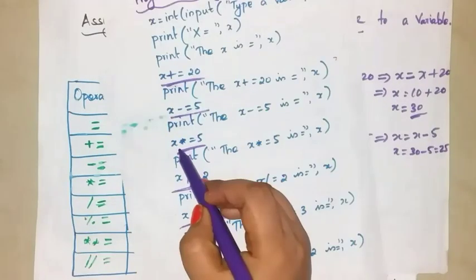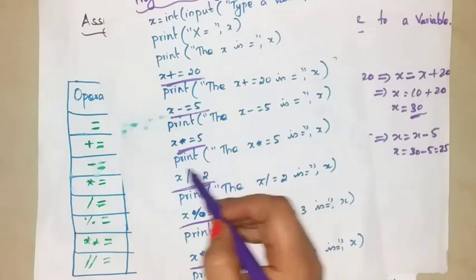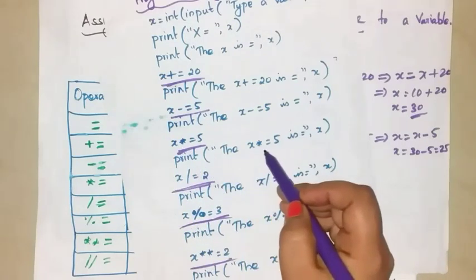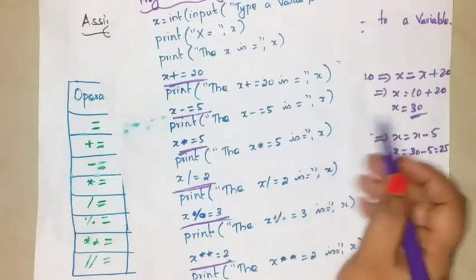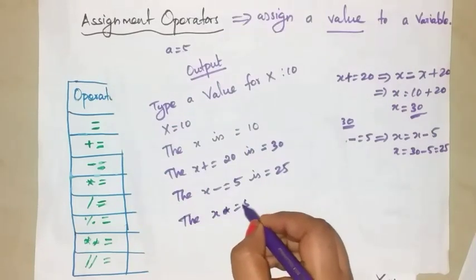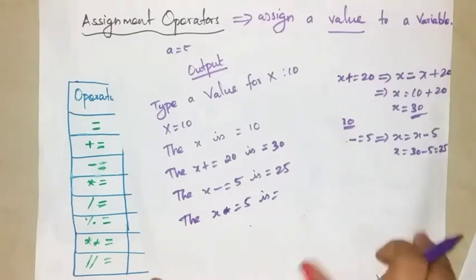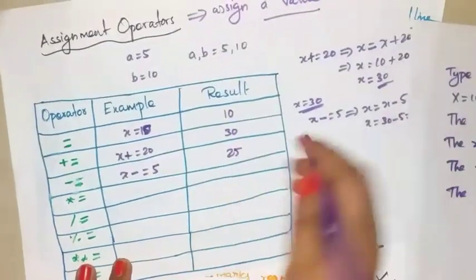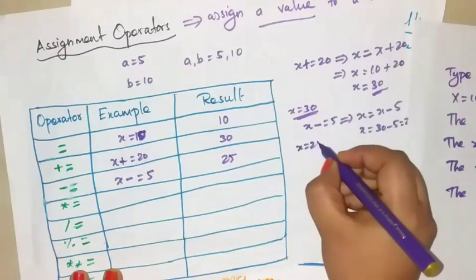Next, x into equal to 5. So print the x into equal to 5 is x. Here write the x into equal to 5 is what? Now our new x value is what? 25. Okay, x equal to 25.